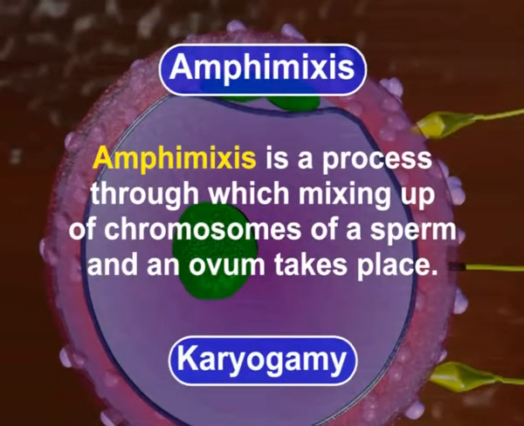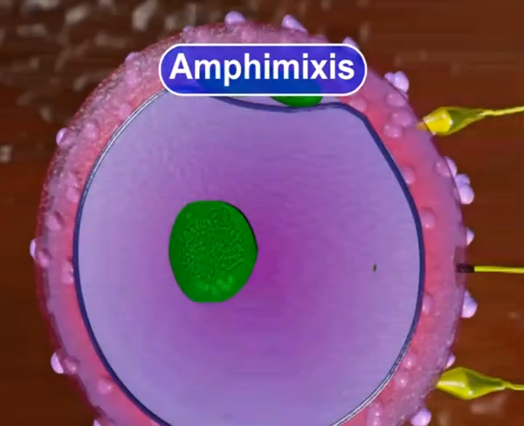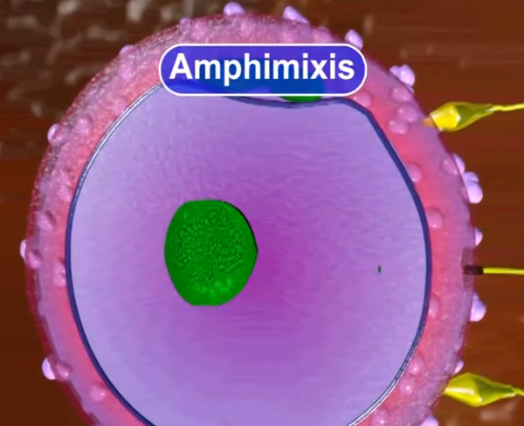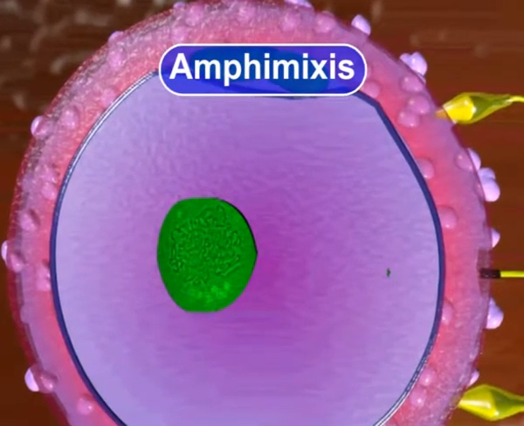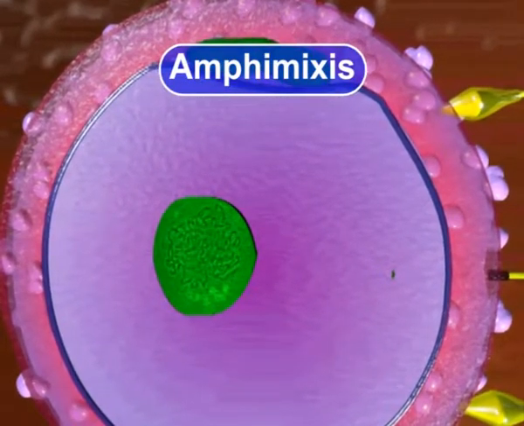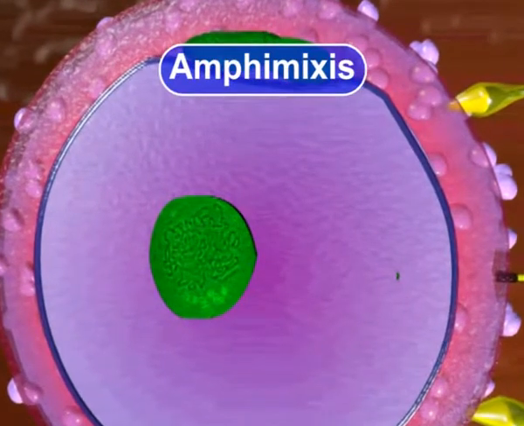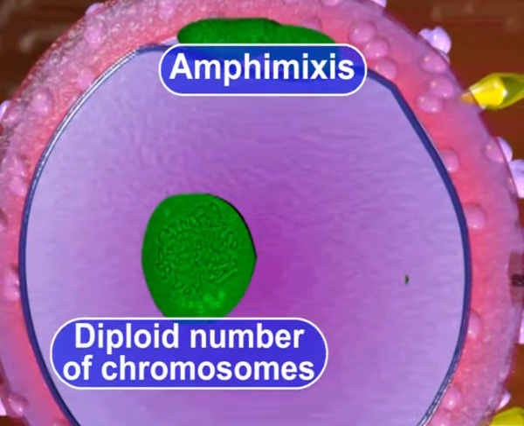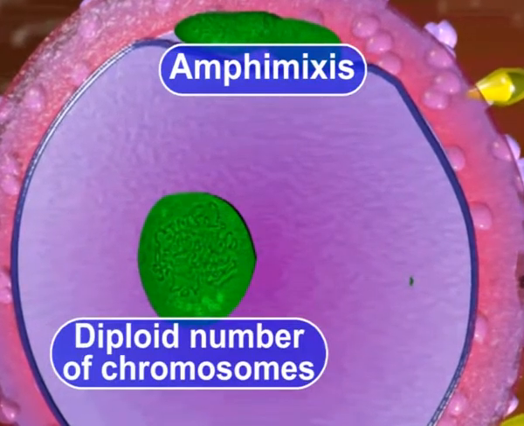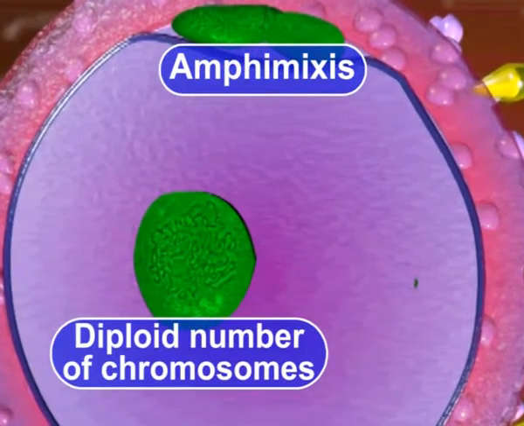23 chromosomes from the male pronucleus and 23 chromosomes from the female pronucleus fuse to form the human zygote as a result of amphimixis. Thus, a zygote containing a diploid number of chromosomes is formed.